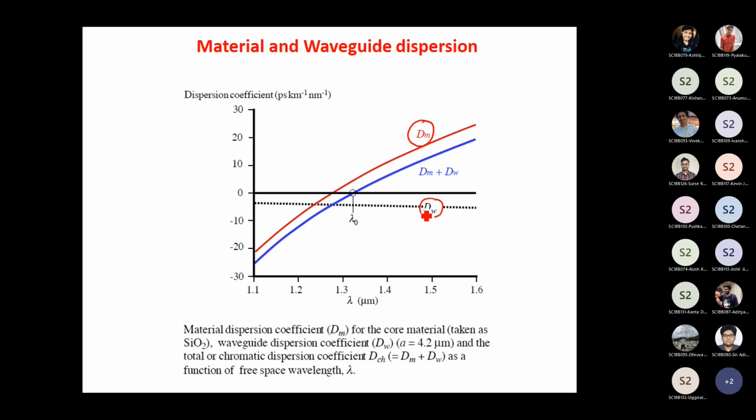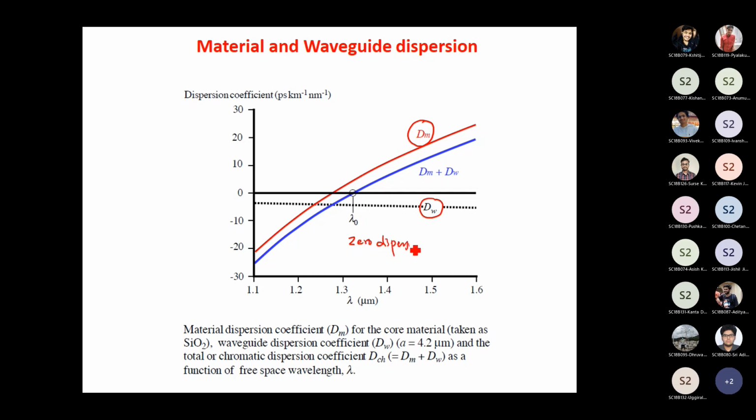So you have got rid of two dispersions, material dispersion as well as waveguide dispersion. If you operate at this particular wavelength, lambda naught, the optical fiber is going to have the least intramodel dispersion.